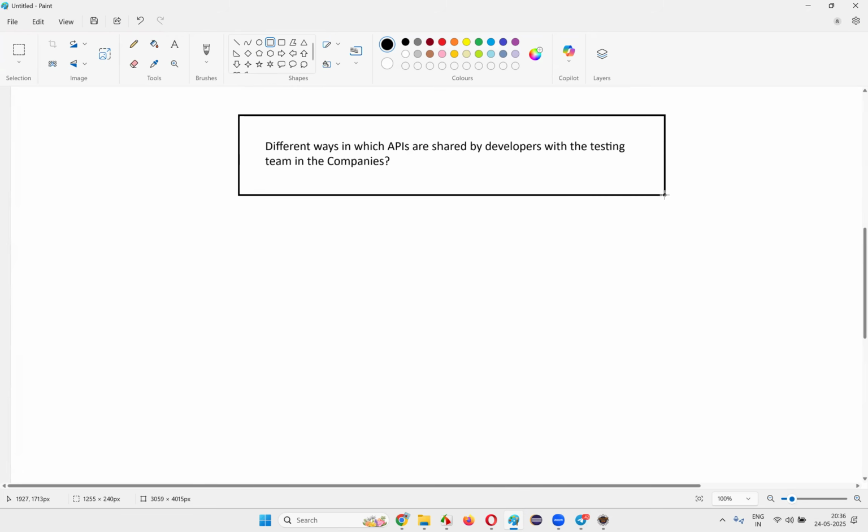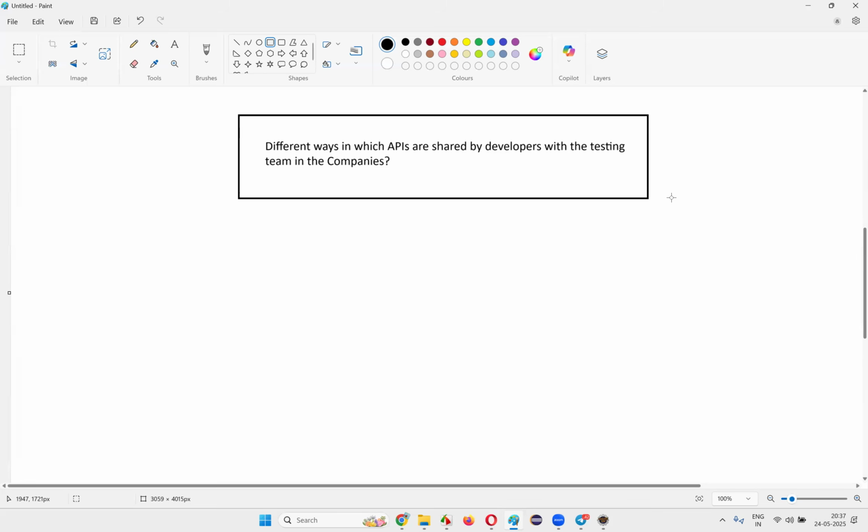Tomorrow, if you join a company and you are asked to perform API testing, the API details should be shared by the developer. Yes or no? The developers have to create these APIs using the backend code they have developed at the server side, using things like JAX-RS, JAX-WS, or whatever it may be. They will create some API endpoints, and at the end of the day, they'll prepare some documentation, and that document should be shared with you.